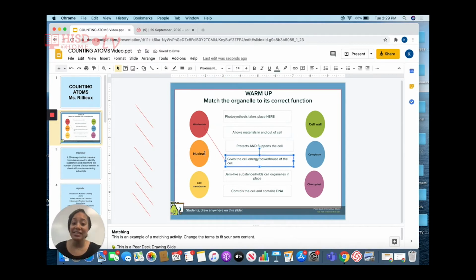Let's go to the next one, the nucleus. Is the function of the nucleus where photosynthesis takes place, allows materials in and out, protects and supports the cell, is the gel-like substance, or controls the cell and contains DNA? Yes, the nucleus controls the cell and contains DNA.